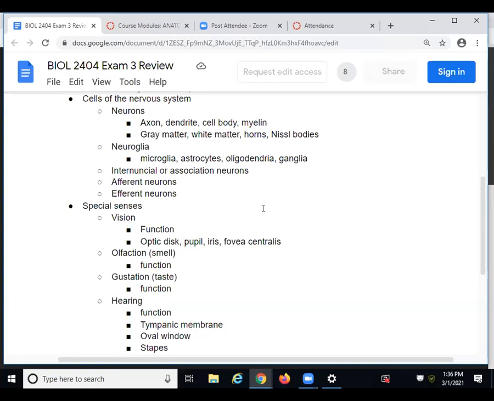All right, so now let's go over internuncial or association neurons, afferent neurons, and efferent neurons. You can do this at home as well. All right, so that has been the information on chapter 7, the nervous system.